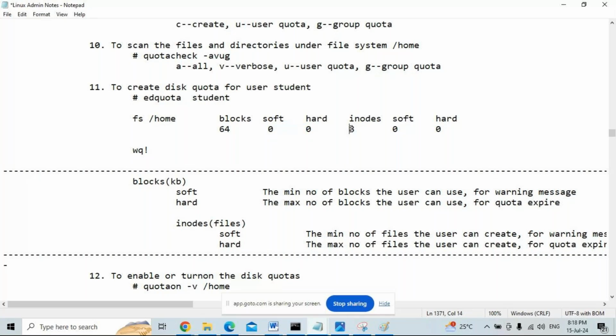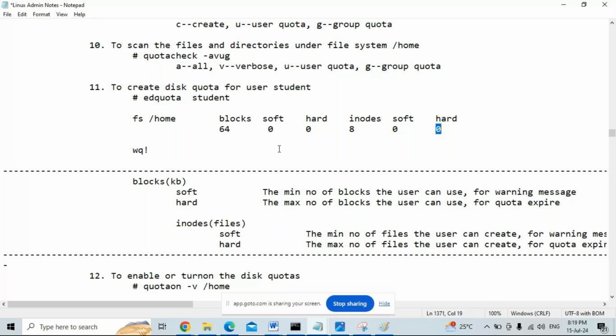Inodes default is 8, meaning this many inodes are already created under the user home directory. The number of inodes is nothing but the number of files. Each file creates one inode number. So 8 files are already created. Soft is 0, hard is 0, meaning the user can create any number of files, 100, 200, 1000, 2000, 5000, no limit. Soft limit is for the warning message, hard limit is for quota expiry.